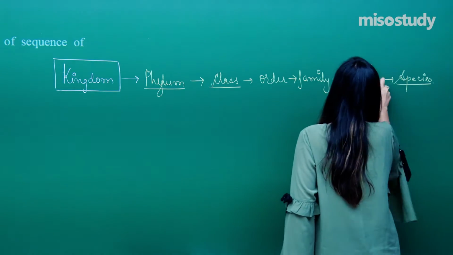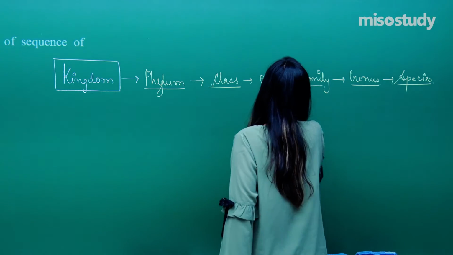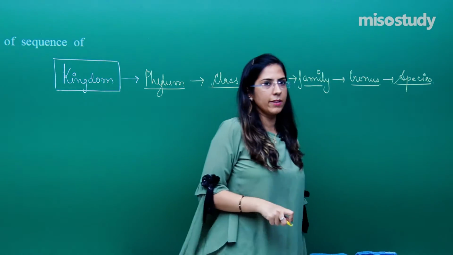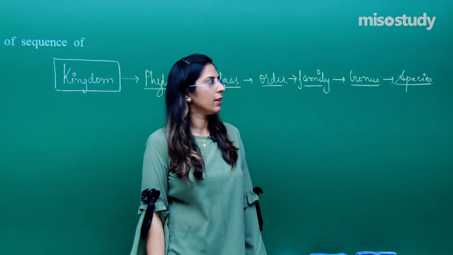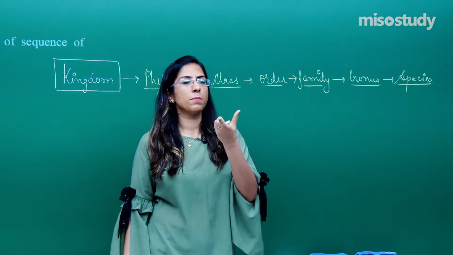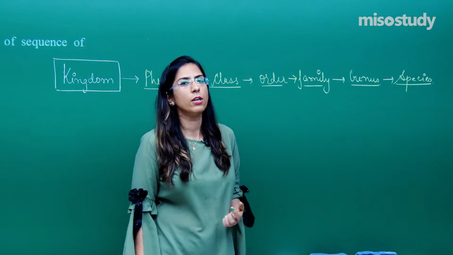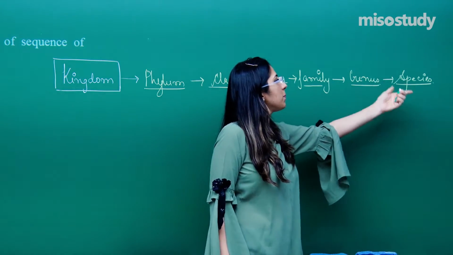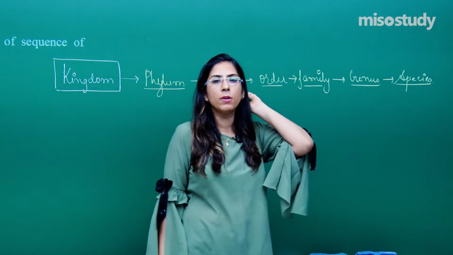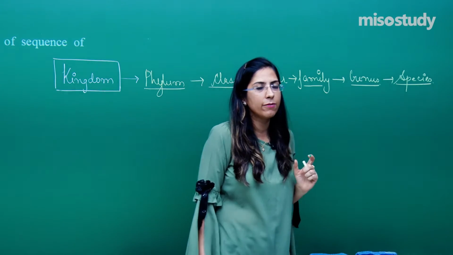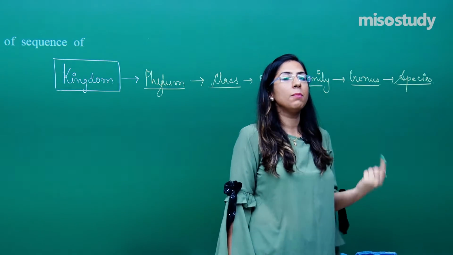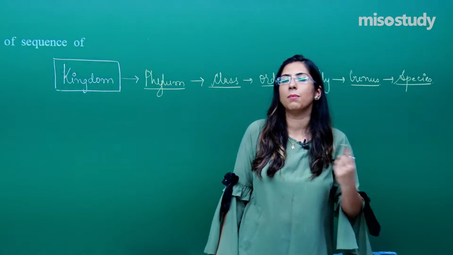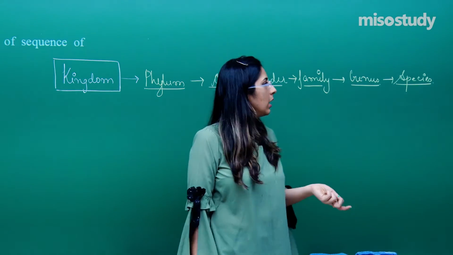Now let's revise what we have done in our sessions. I have explained each and everything. Starting from species, species is considered the basic unit of classification. One, two, or more than two species combine together and form a genus. Or in the other way, one genus sometimes has only one species, sometimes more than one species.